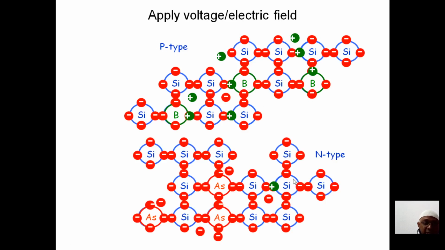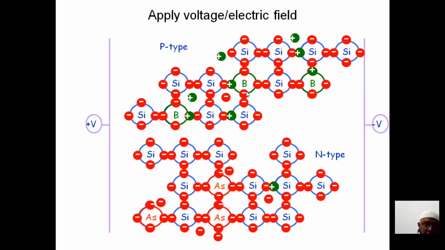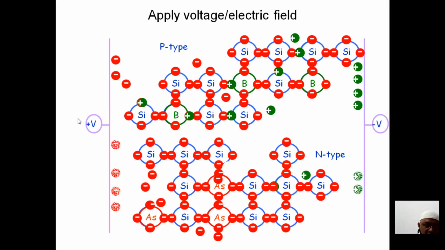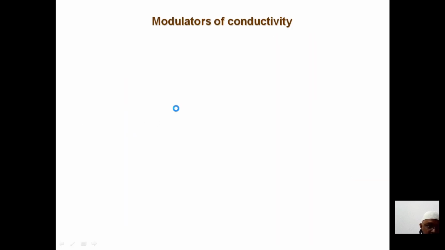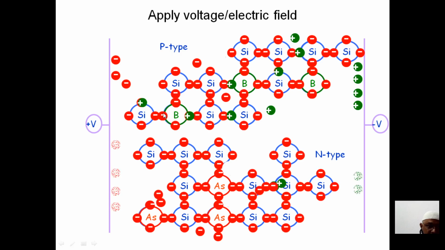Here you can see how the p-type and n-type look when you apply some external field. If I apply an external field, for the p-type you can see the positive terminal. You can see how the electrons are moving. Again I will repeat this. You can see the formation of the junction here. Here the negative charge is formed at the interface, and here you will find the positive charge at the interface. This is p-type and this is n-type.